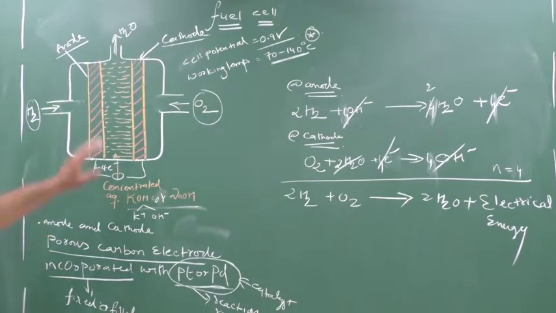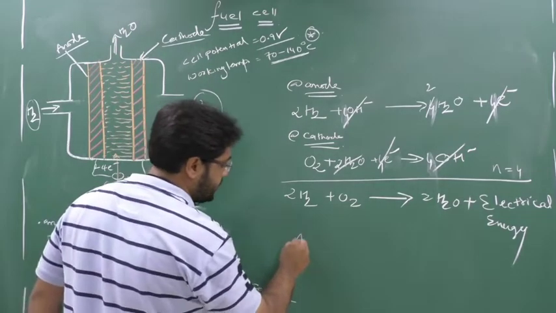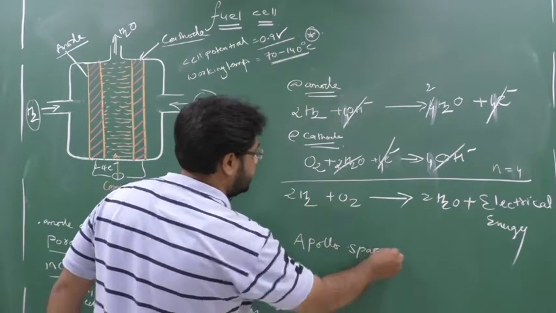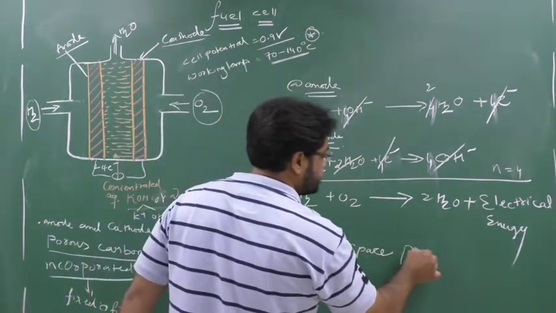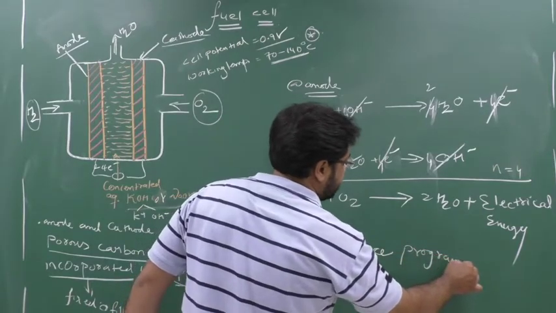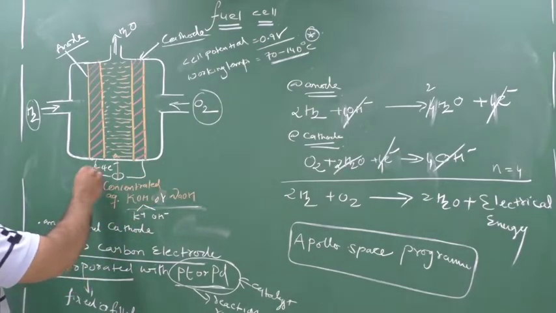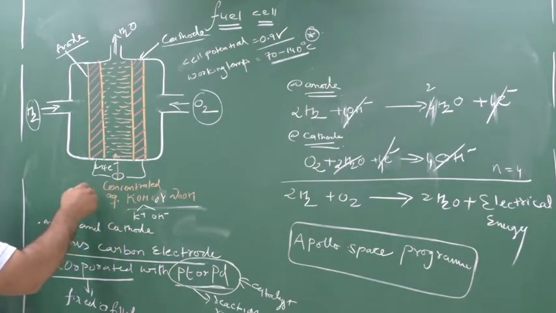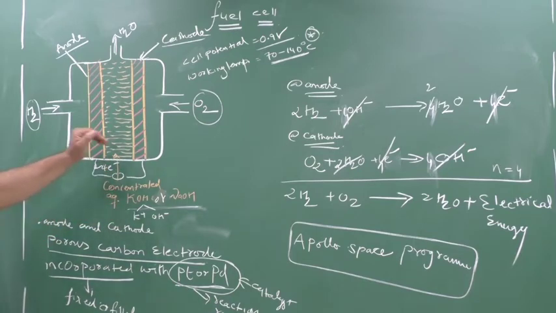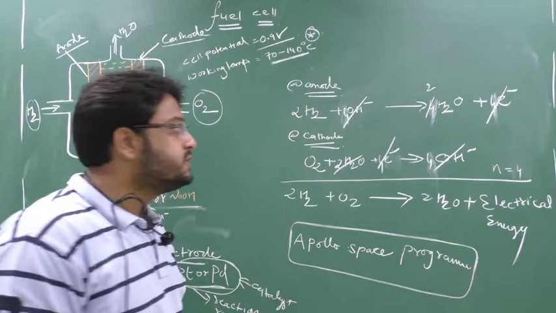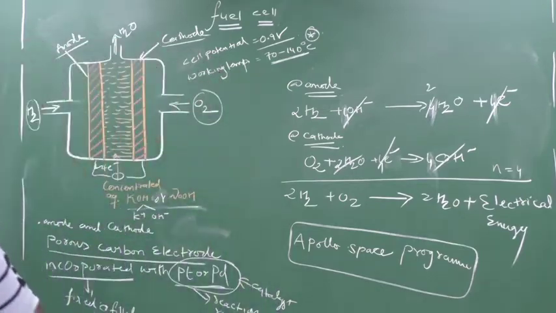That's why this fuel cell was carried to the Apollo space program. Why? Because they were used to obtain energy also, and after obtaining the energy, astronauts obtained the byproduct as water, which is used for drinking. Clear this part? Okay, so this is nothing but your fuel cell.